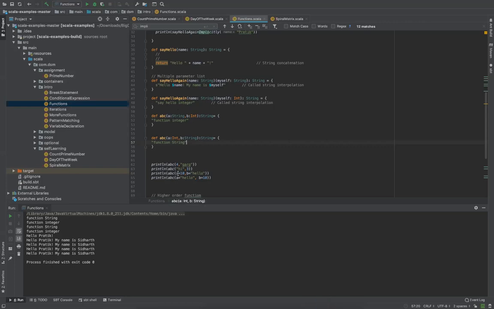Here you call a equal to 10 and b equal to hello, so it's checking for the function which takes integer comma string. This is perfectly fine. So function overloading is also working, and we also verified you can call the function by passing the parameter names also. So that is also working fine.